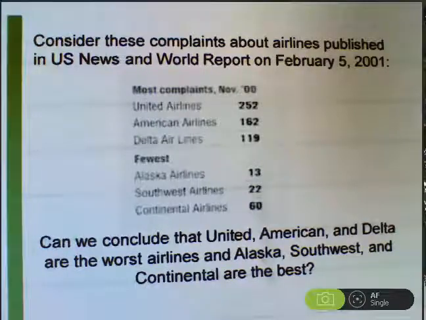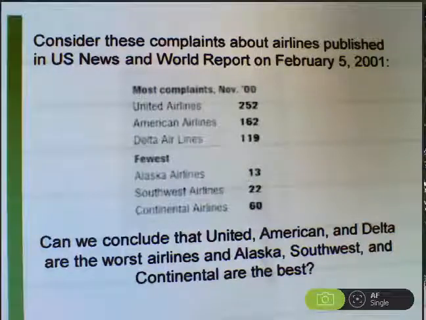Alaska Airlines was at the very bottom of the list, the fewest complaints, only 13 complaints. Therefore, can you say that Alaska Airlines customers are much, much happier than United Airlines customers?